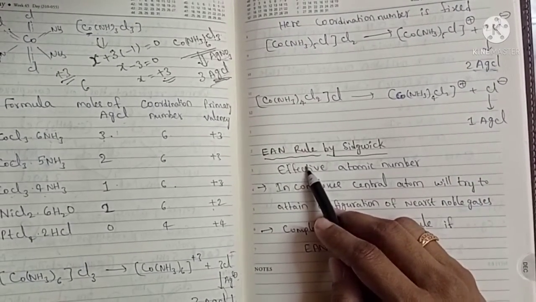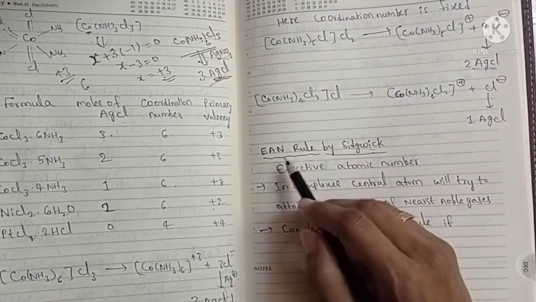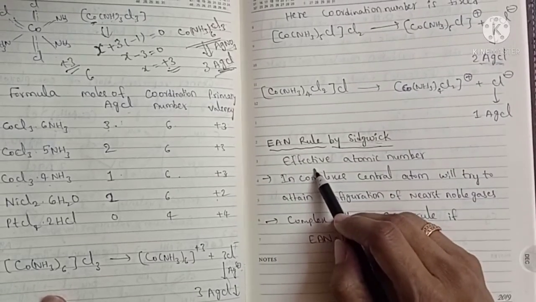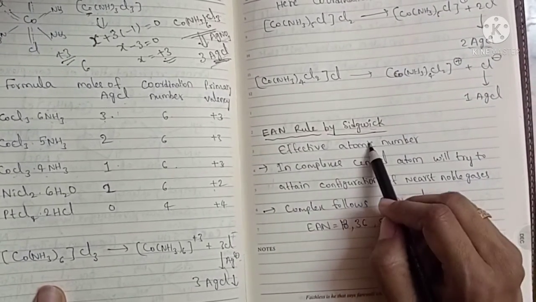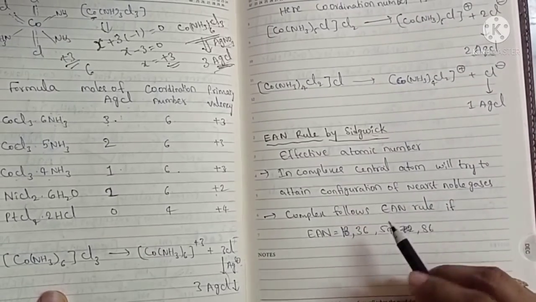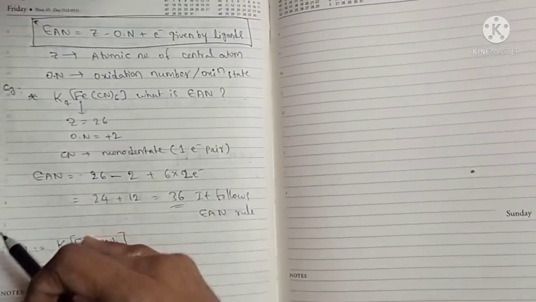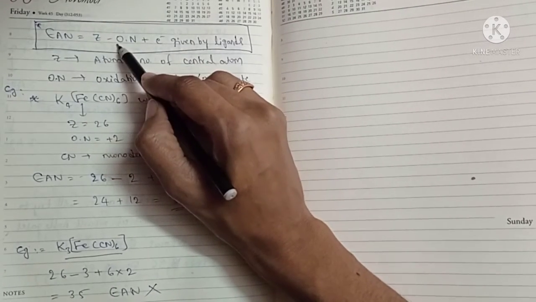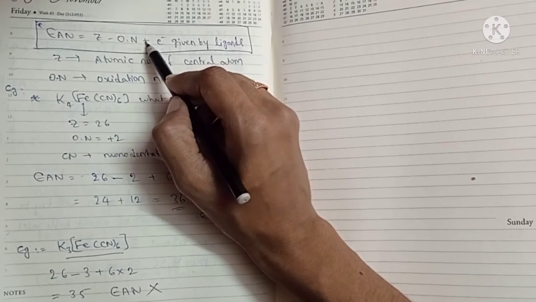Next, the EAN rule by Sidgwick. The scientist Sidgwick proposed the effective atomic number. What is meant by effective atomic number? He gave this formula: effective atomic number equals Z minus oxidation number plus electrons given by ligands.